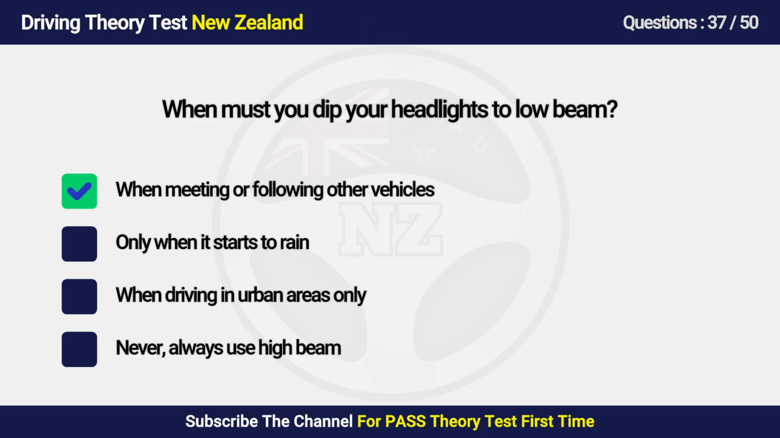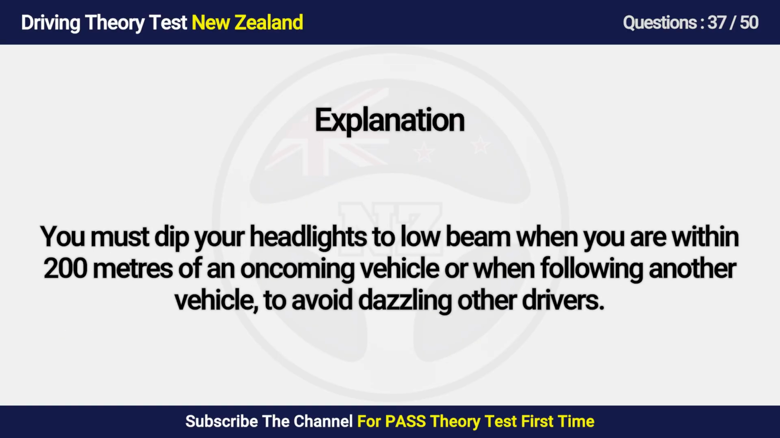Answers is A. When meeting or following other vehicles. You must dip your headlights to low beam when you are within 200 meters of an oncoming vehicle or when following another vehicle, to avoid dazzling other drivers.